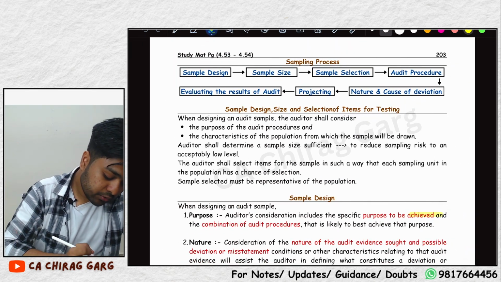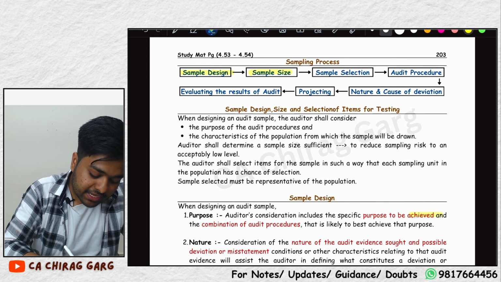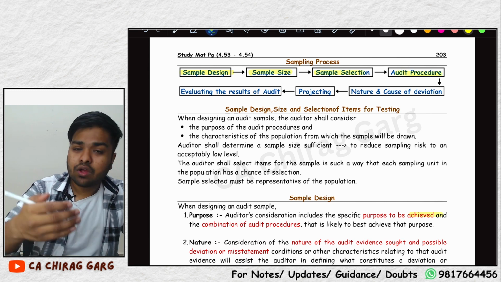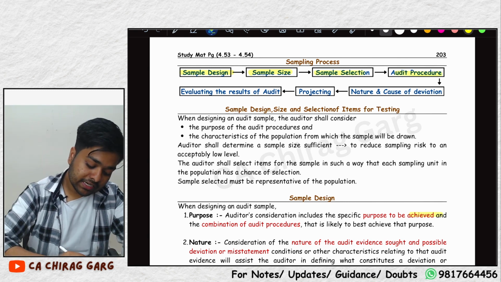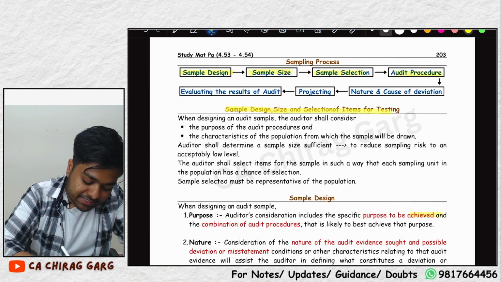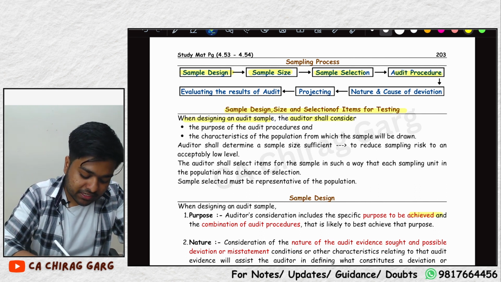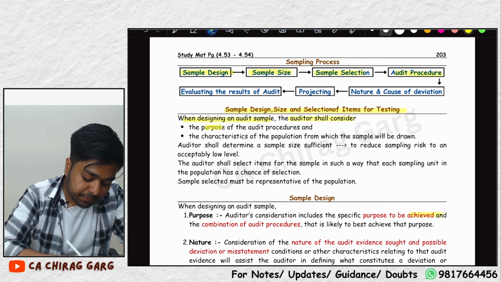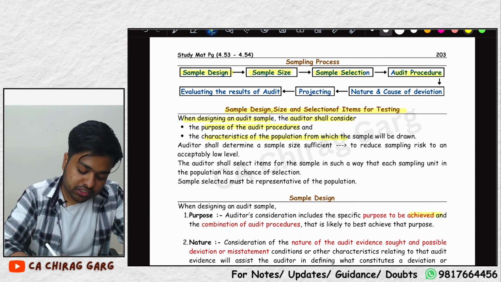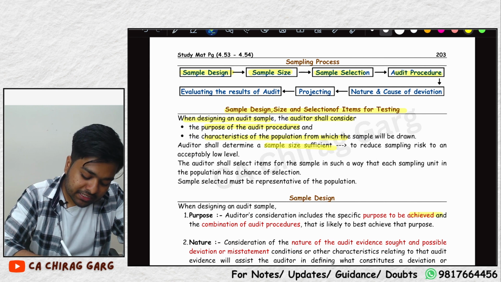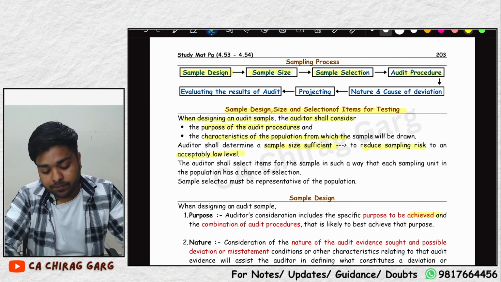Now this is the sampling process. First we choose sample design, sample size, sample selection, audit procedure. All these we are going to study in detail. First is sample design, size, selection and items. While designing an audit sample, the auditor shall consider the purpose of the audit procedure and the characteristics of the population, and shall determine a sample size sufficient to reduce sampling risk to an acceptably low level.